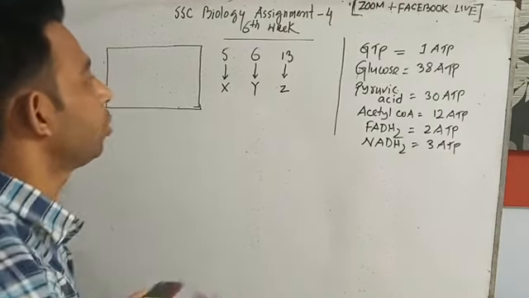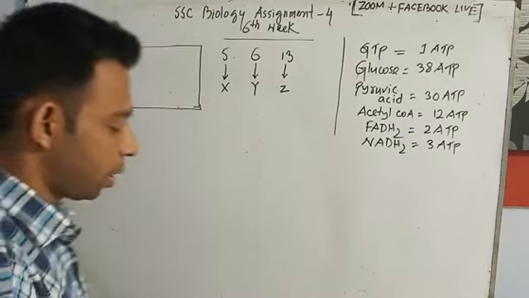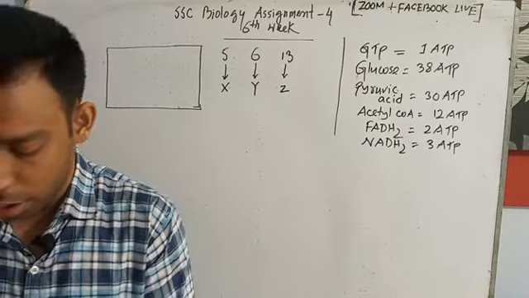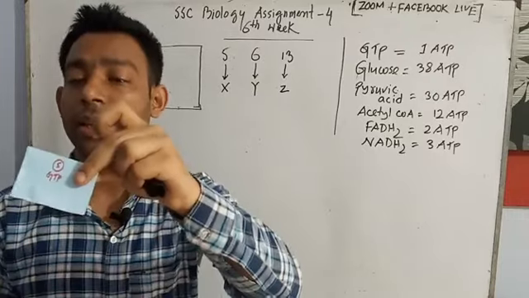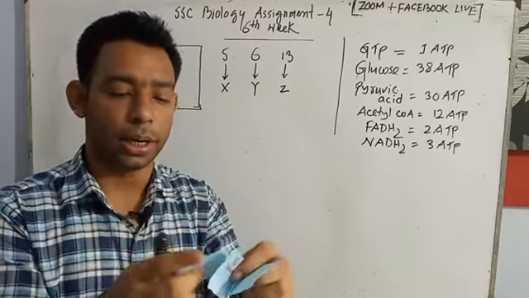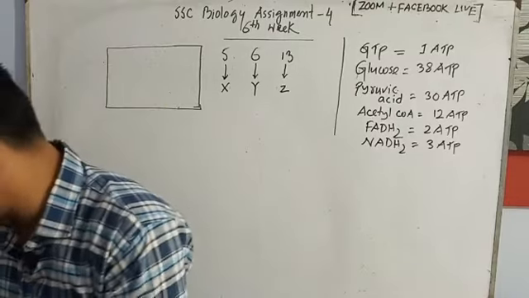Now it is the time to count the points. We got card number 5, we choose the 3 card in there. This is the GTP. Card number 6 is the glucose, and card number 13 is the FADH2. Yes, we know about them.